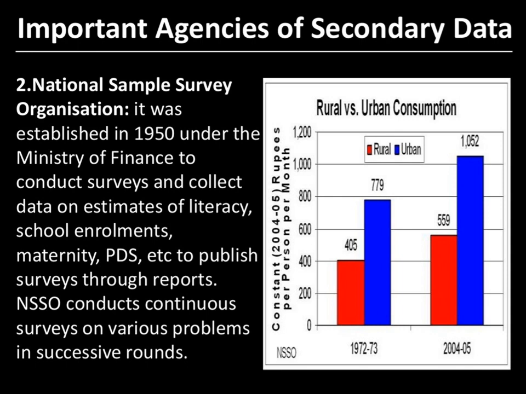It was established in 1950 under the Ministry of Finance to conduct surveys and collect estimates about literacy, school enrollments, school dropouts, the public distribution system, etc. It publishes survey reports, and that data we utilize in finding out policies and plans for the future. So this explains the economic or social problems of the economy. So go through that. Thank you.